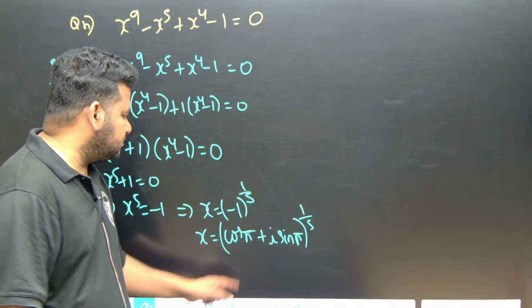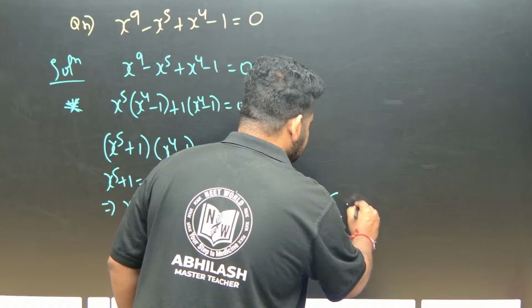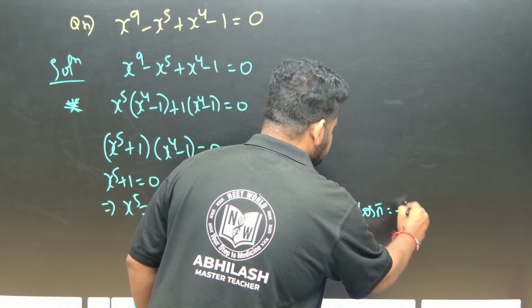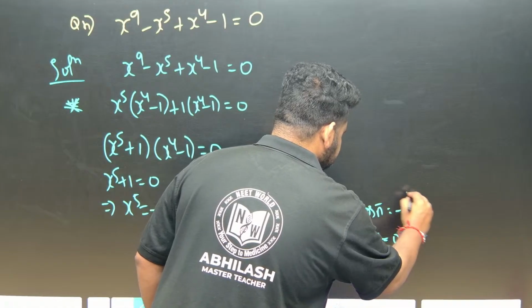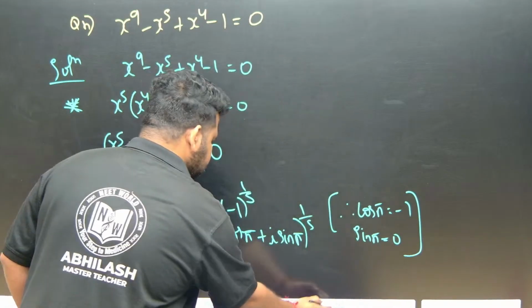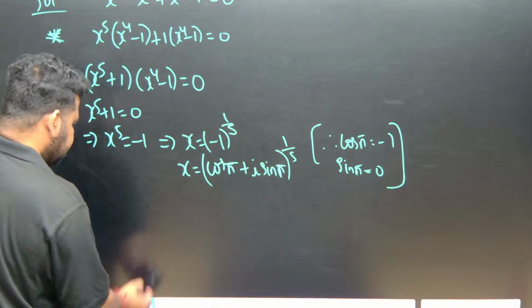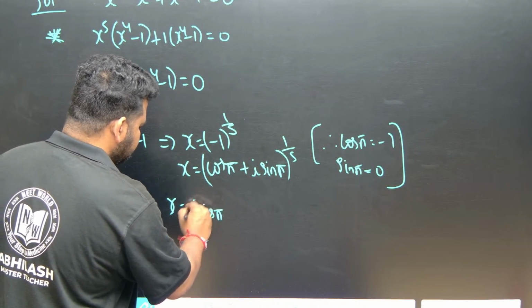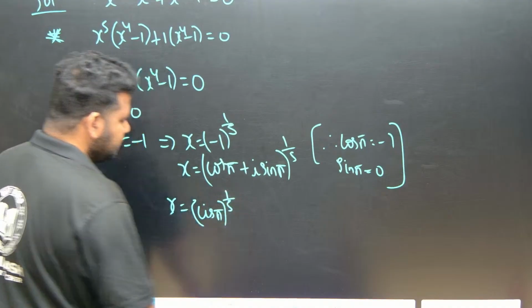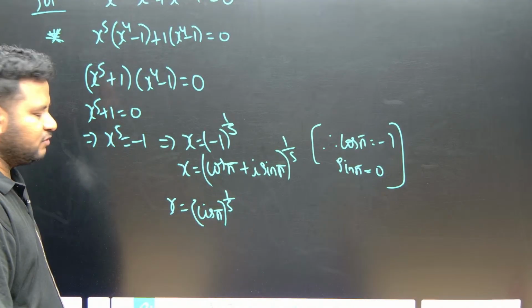Therefore, see here, cos pi is minus 1 and sin pi is 0. Now this I can write as what? x is equal to cis pi to the power of 1 by 5. I can write this as cis pi to the power of 1 by 5.